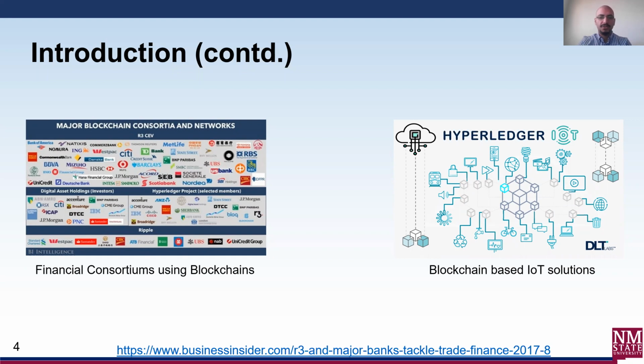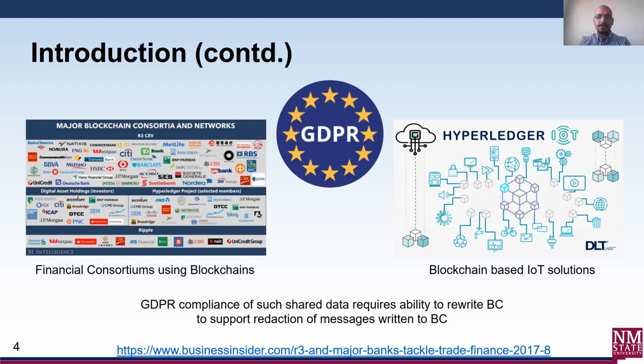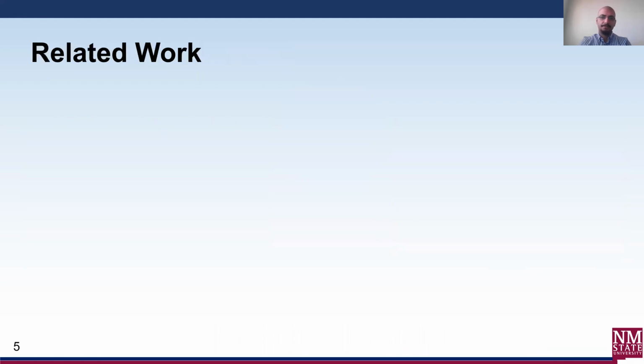For example, objectionable content and personally identifiable information like social security numbers. GDPR compliance of shared data in applications such as IoT networks using blockchains is another example. Motivated by all these scenarios, there's a need to support redaction of sensitive data from blockchains.